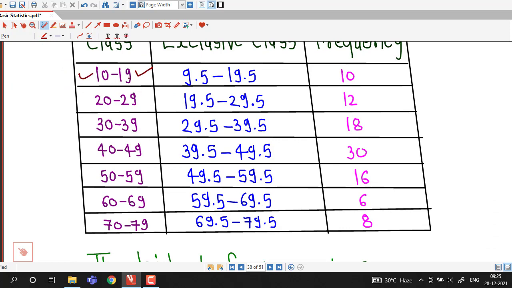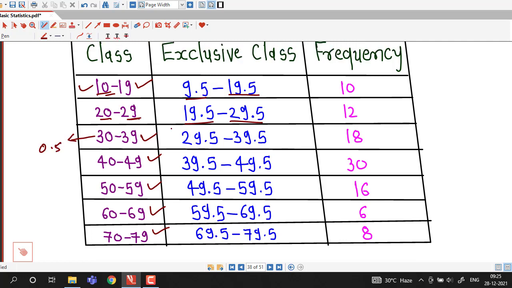So here 19 plus 0.5, that is 19.5, 10 minus 0.5, that is 9.5. Similarly 29 plus 0.5, so 29.5, 20 minus 0.5, that is 19.5. Similarly for each class we add 0.5 to the upper limit, we subtract 0.5 from the lower limit, and we convert all the classes from inclusive to exclusive classes.